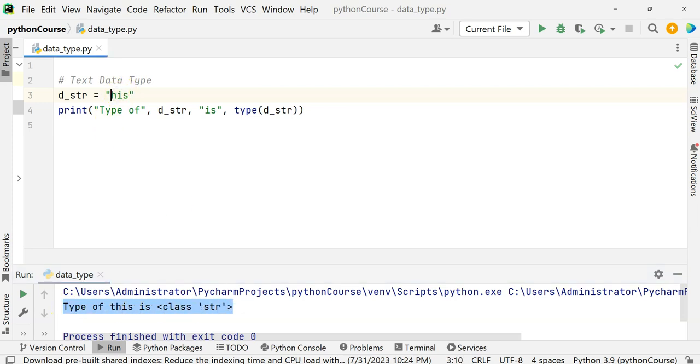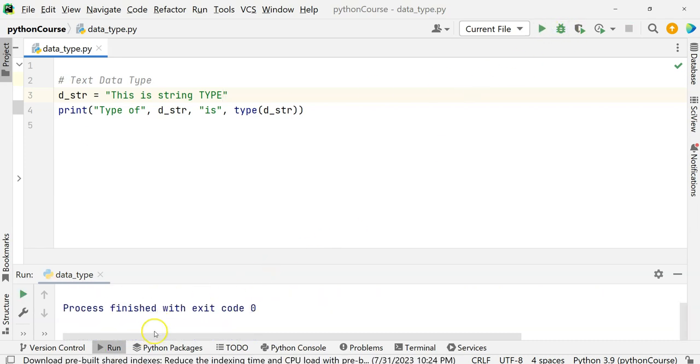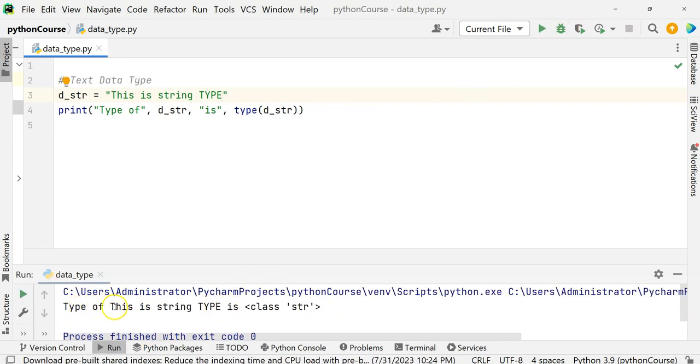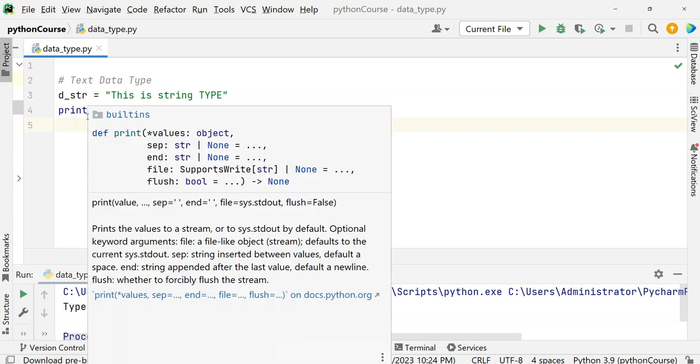You can have a multi-word string as well. In C language you cannot, but here you can. This is a string type. Now when you print it, see, it will say the type of this string is again str. Remember, this is how you can have a string data type or text data type.